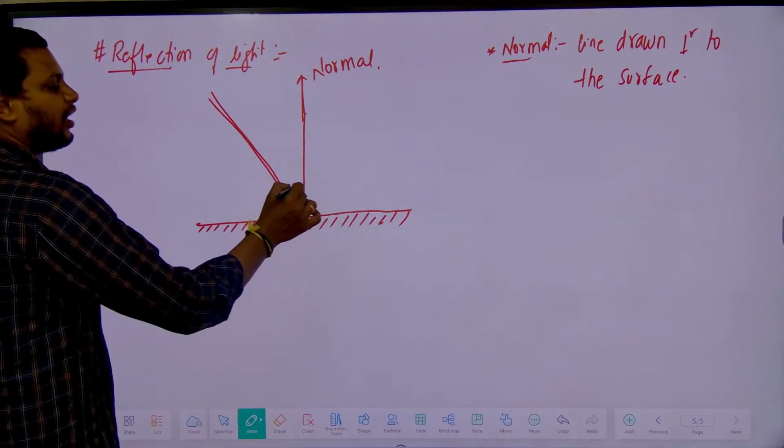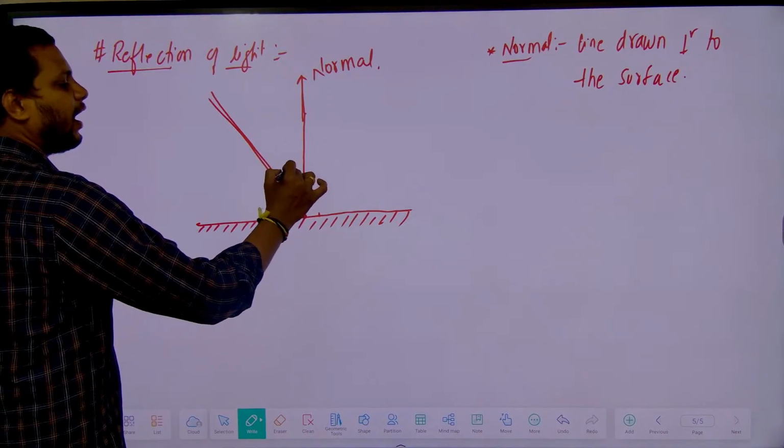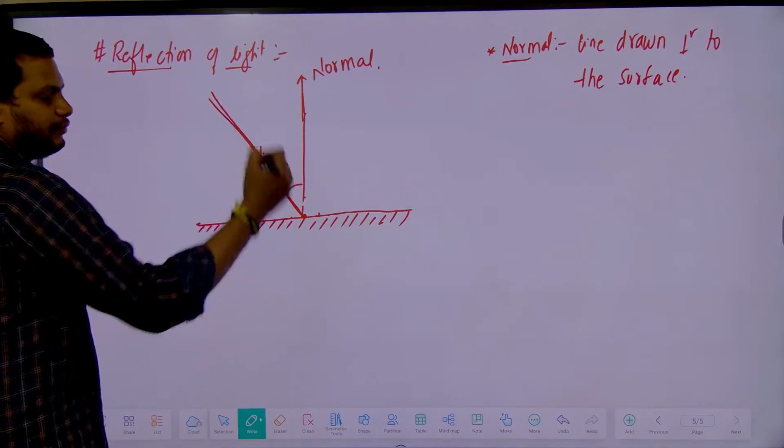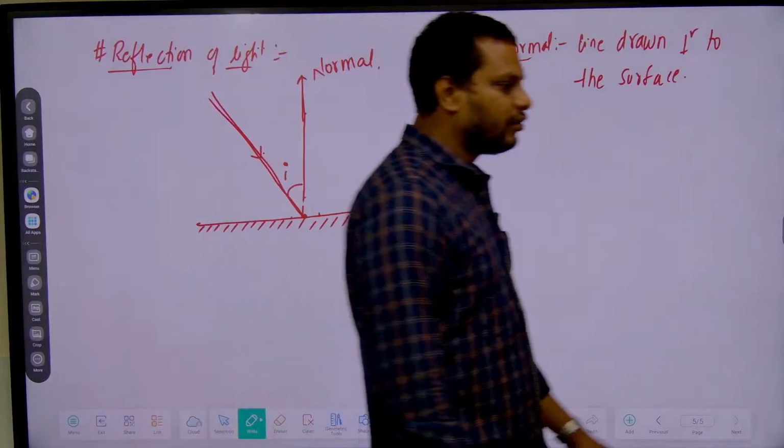Now this incident light ray will make an angle I with the normal.